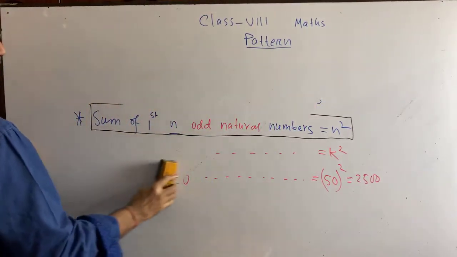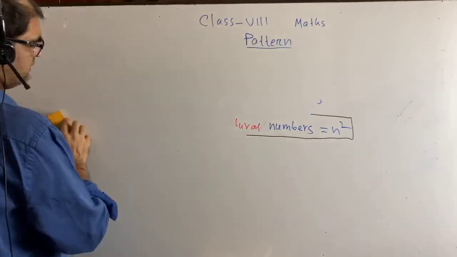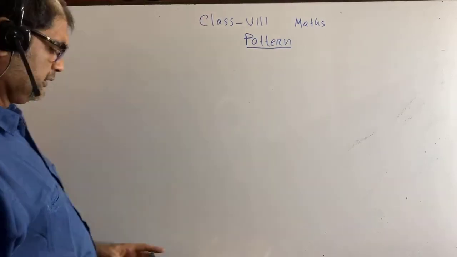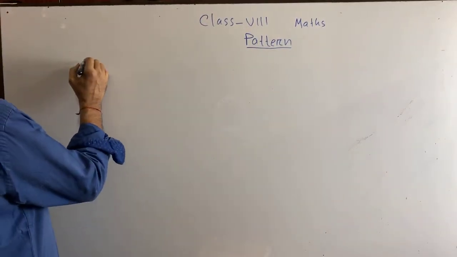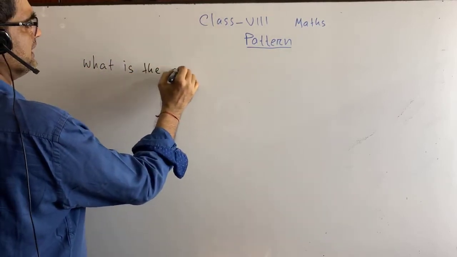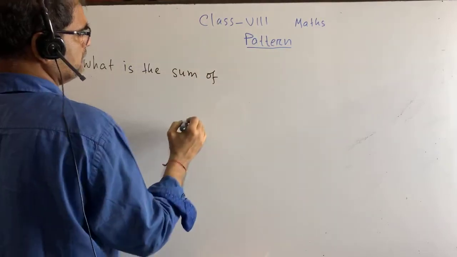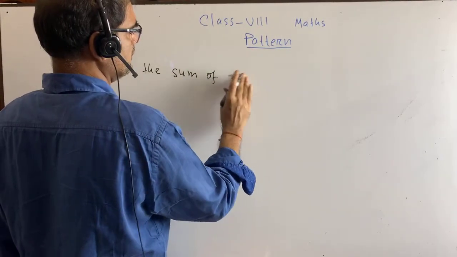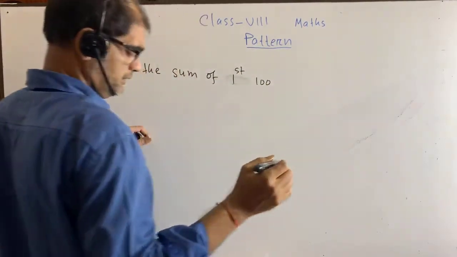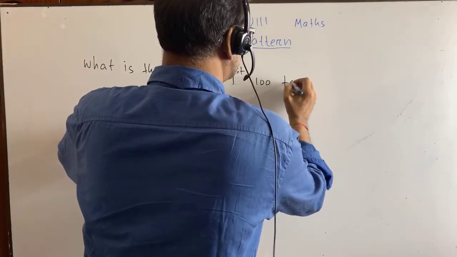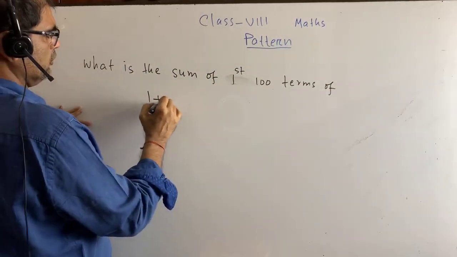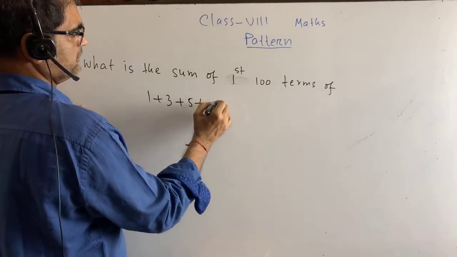Suppose the math can be given also like this. You see, what is the sum of the first 100 terms of 1 plus 3 plus 5 plus.